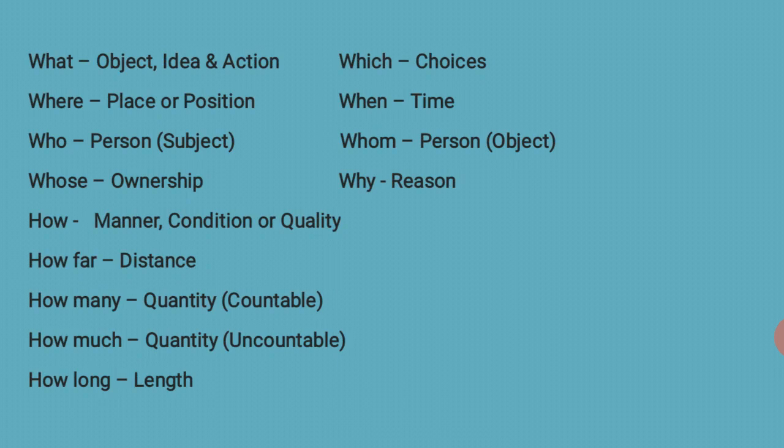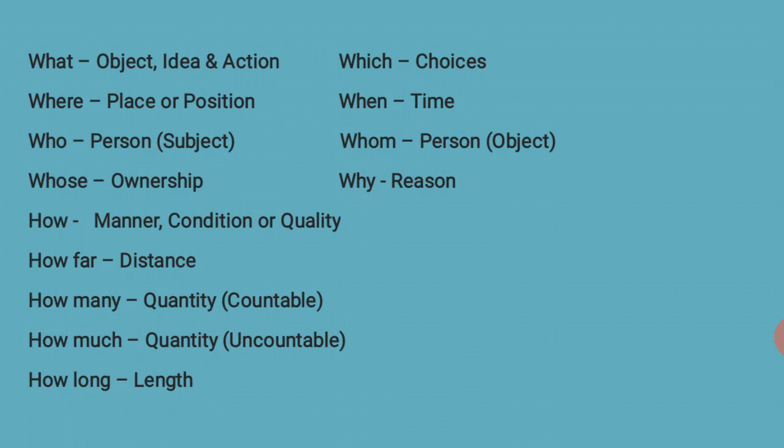When is used for time, whom is also for the person, that is used for object, why is for reason. So for that thing, we are using what.